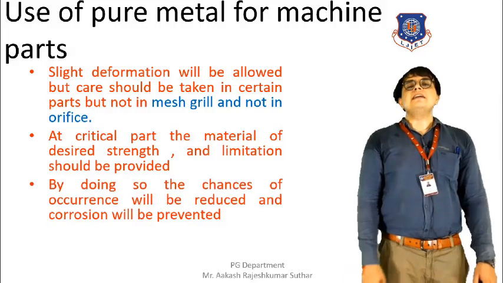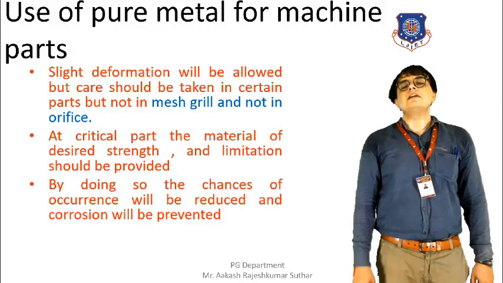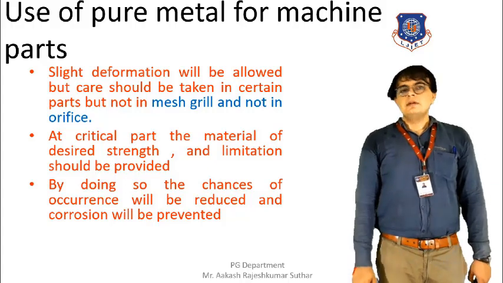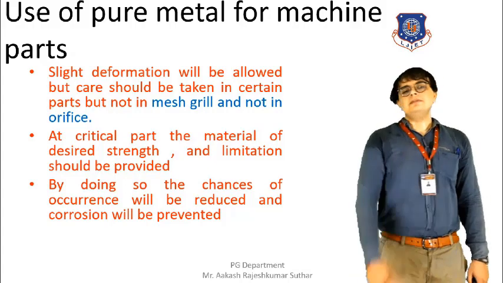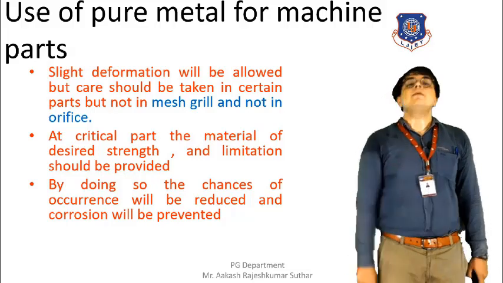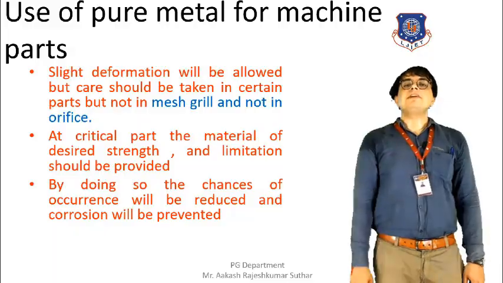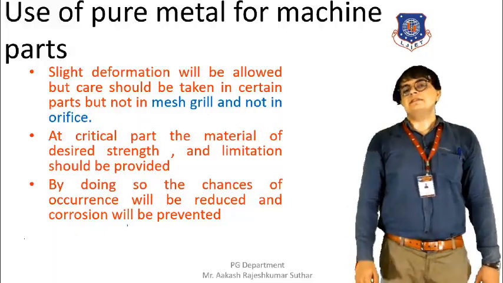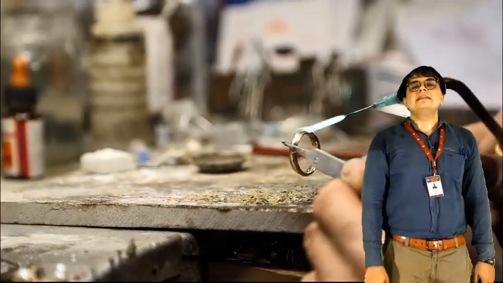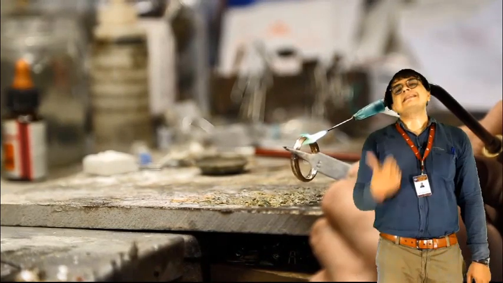And as I have said earlier also, the chances of the occurrence of the corrosion can be reduced. By doing so, the design life will be increased. Now moving towards the next method for the prevention of the corrosion. Here you can see behind me, a person is applying heat to the metal.